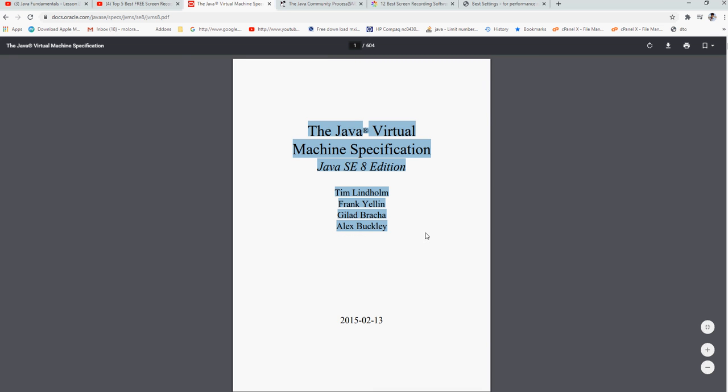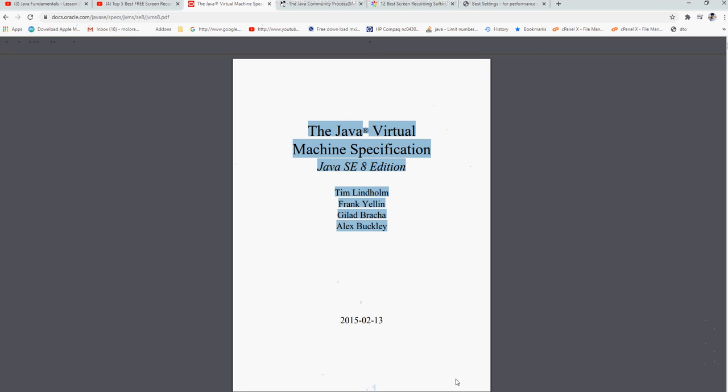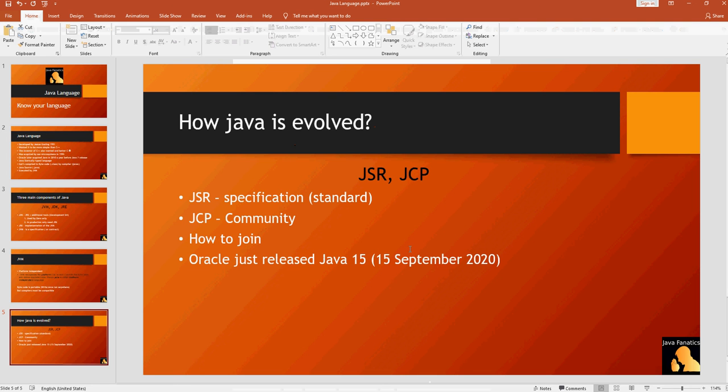There are many other standards that we can talk about. Like I said, a specification request is a document that outlines the standard that needs to be followed.